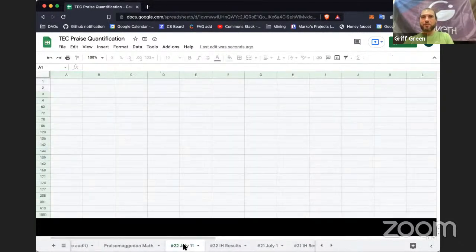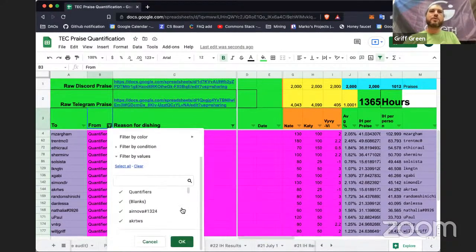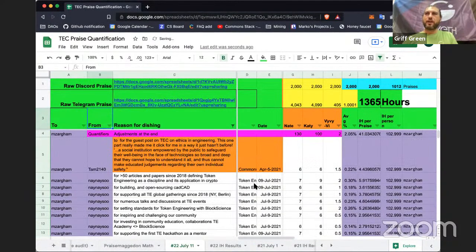But at the end, we also started doing adjustments directly into the sheet that the quantifiers would do. Originally the intent was that some people just didn't get praised for their work, or sometimes people were overpraised for their work, and we wanted to make adjustments without screwing up the data by making an adjustment directly into the field. But for the last one, we actually made adjustments just because people were token engineers. This was because of the praise vote that we had.